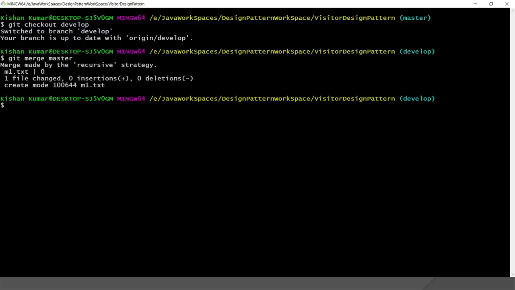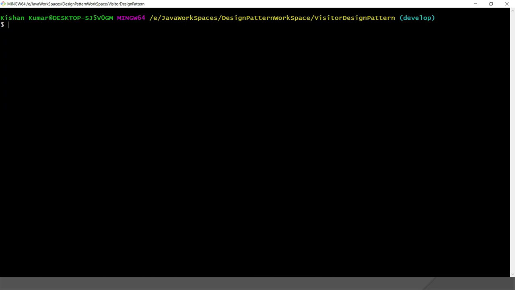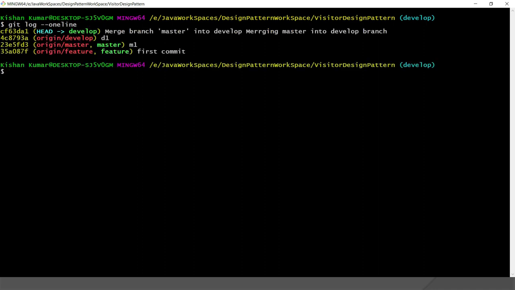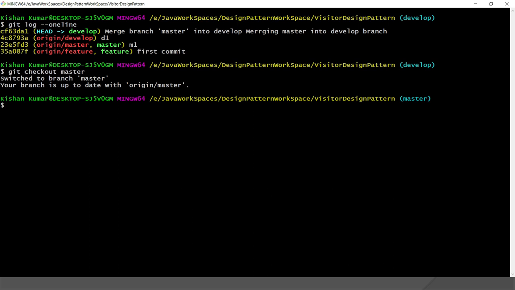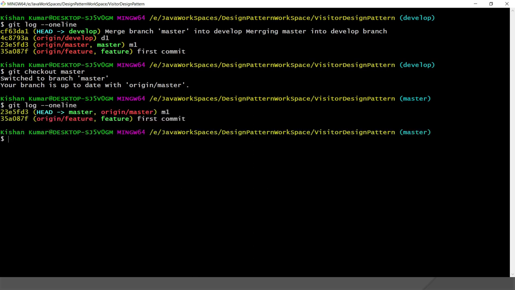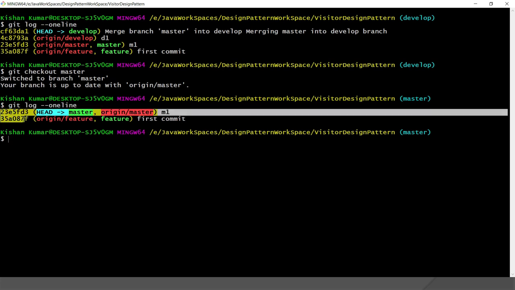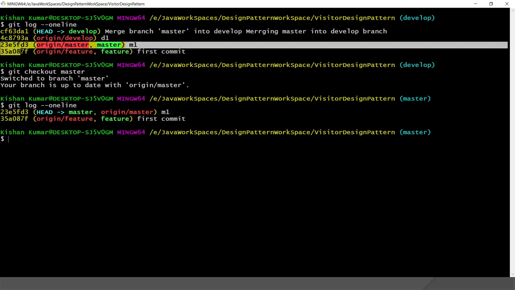Yeah, so now I'm going to check the history of these two branches. Then let's see what happens. So if I do git log --oneline, and I check out the master branch, we'll see the master branch will be unaffected, right? Here you can see we had two commits on the master branch. So these two commits of course will be available on our develop branch.